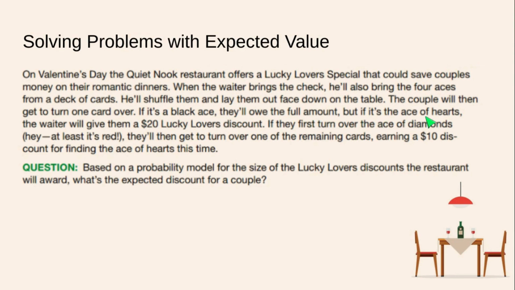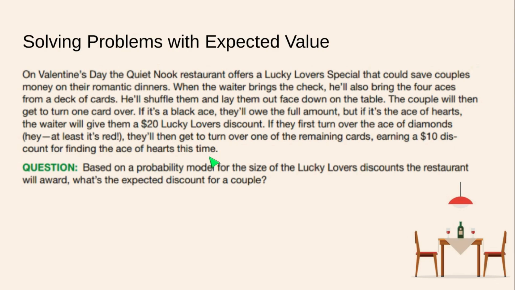But if it's the ace of hearts, Valentine's Day, the waiter will give them a $20 Lucky Lovers discount. Ooh, that's nice. If they first turn over the ace of diamonds, hey, at least it's red, then they get to turn over one of the remaining cards, earning a $10 discount for finding the ace of hearts this time.